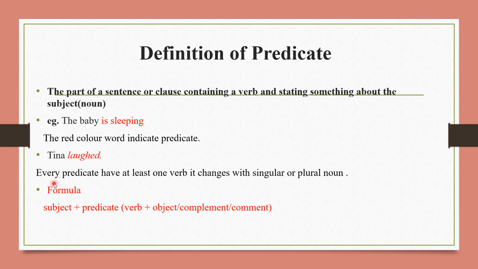Next important thing is every predicate has at least one verb. It changes with singular or plural noun. Means as per the subject, the verb changes and predicate also changes. Now what is the formula? Subject plus predicate. So this is the main formula of predicate: verb plus object or complement or comment. So this is the formula of a full sentence we can say.